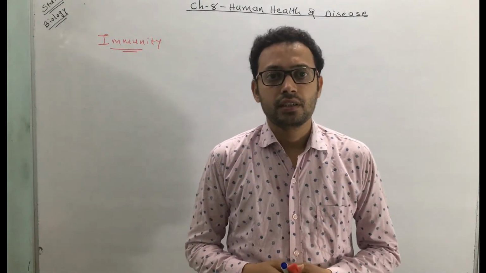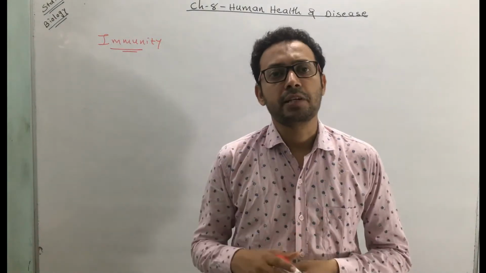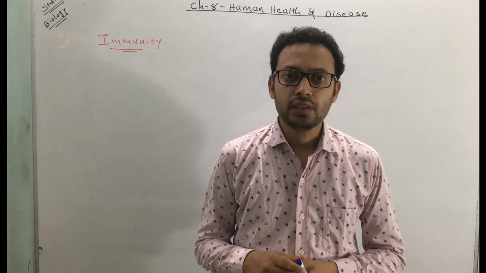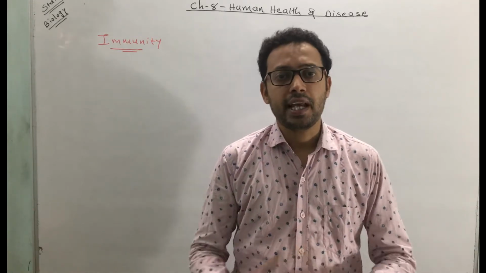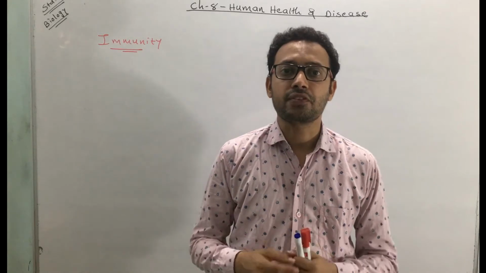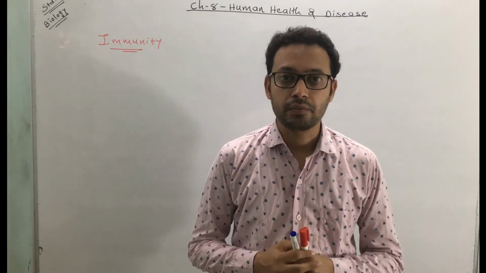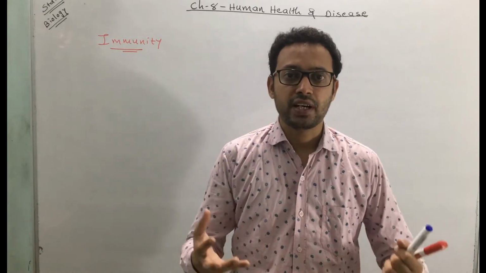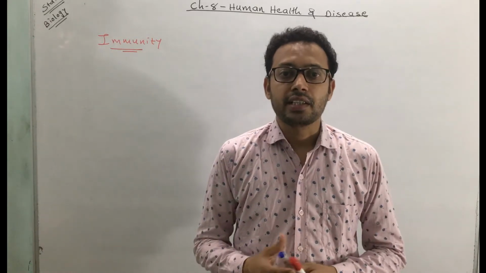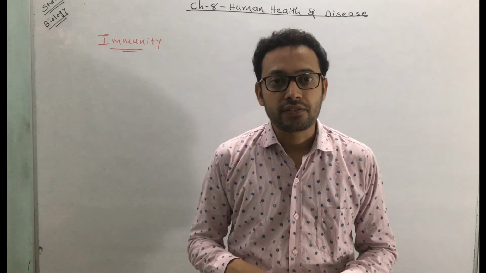You know that surrounding to us many pathogens are there, and we are also exposed to these pathogens. But every time we do not suffer from the diseases. Like you might have seen that in your family there are 4, 5, 6 people. They are eating the same quality of food.